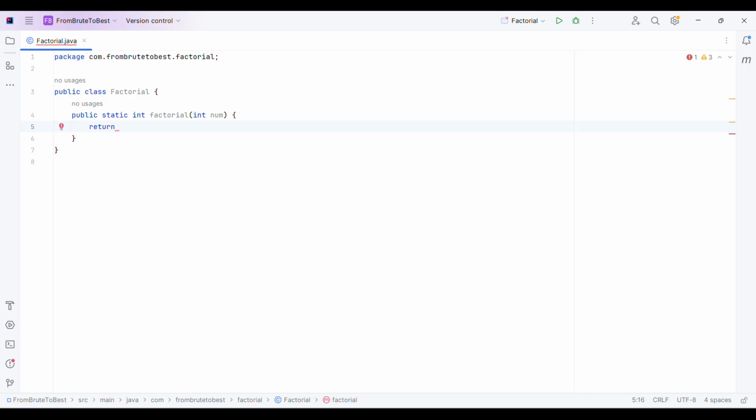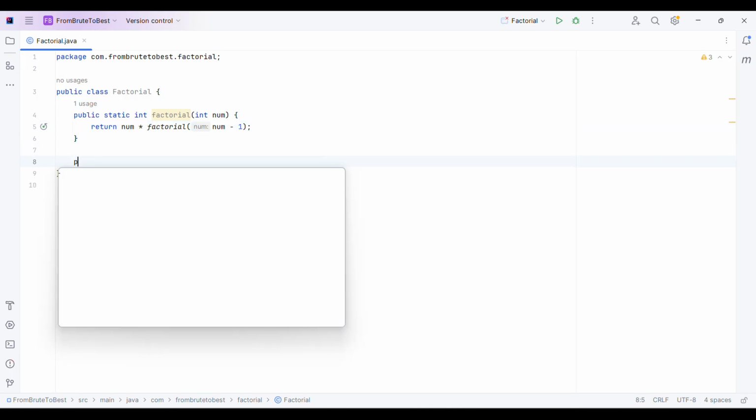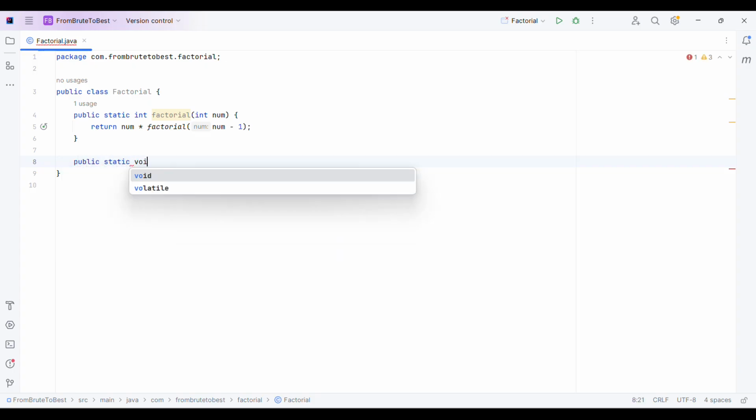So factorial is nothing but num into the multiplication of all numbers from that number up to 1, right? So I will just go like this. Now let me have a main method.